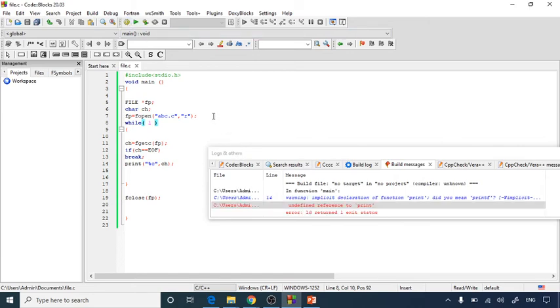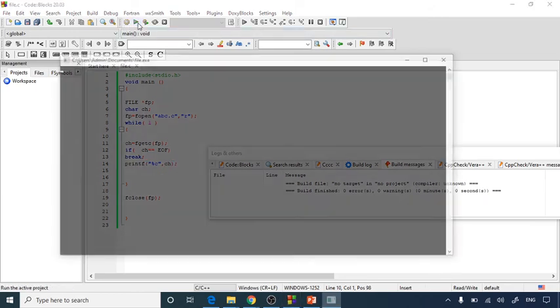Here it is showing us an error again. Let's see what error it is showing. Okay, printf must be fixed, that was the error, and let's run this.